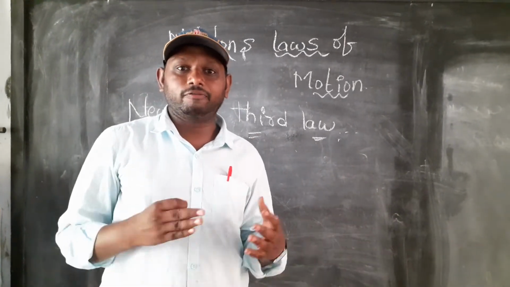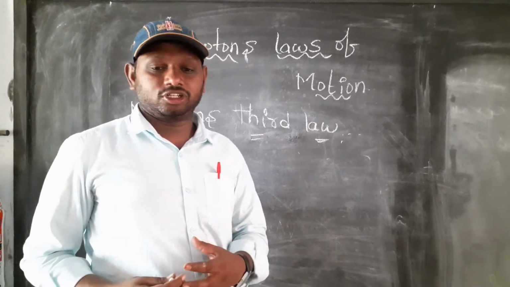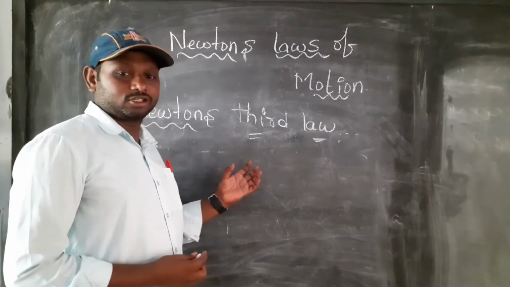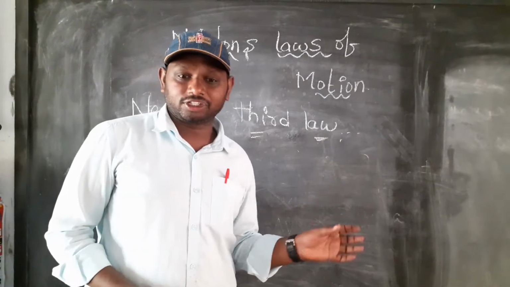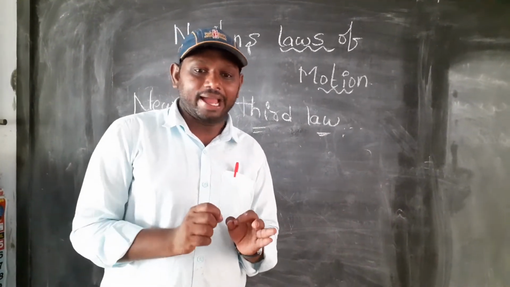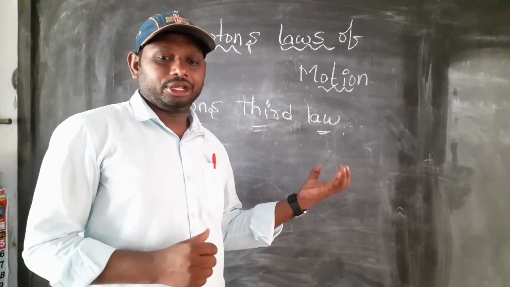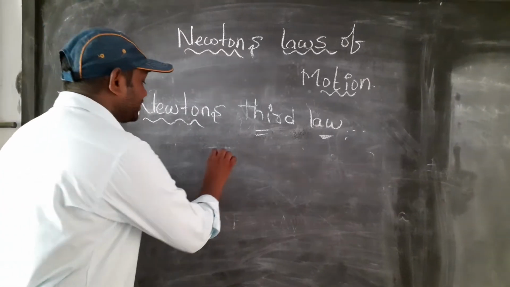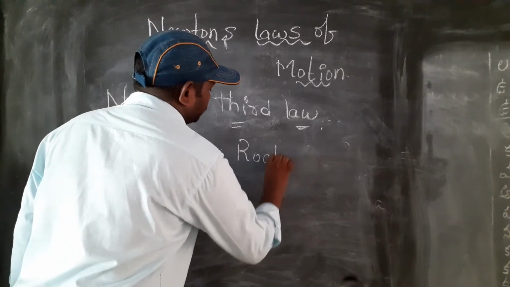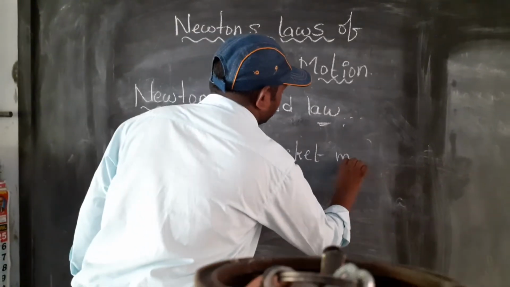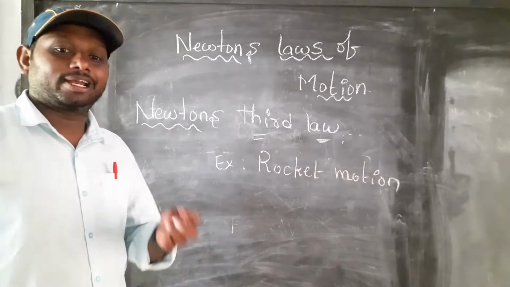In the world, for every action there is an equal and opposite reaction. I will explain some examples. One example is the rocket motion.